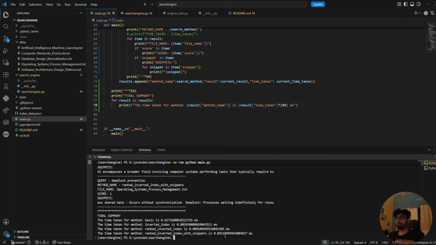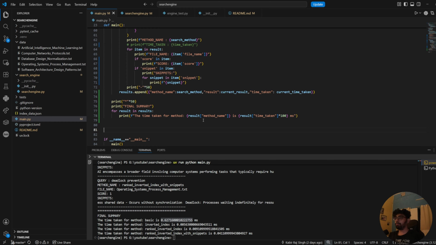And for a ranked intent search with snippets, it's 0.04 milliseconds. Again, it is higher than the previous one because we have to get the snippets from the actual documents. But the main thing is that even after doing all of this, having a ranking and getting the snippets, you see that our search is so much faster than the previous one simply by using an index. All right, so this was the major portion for this video.